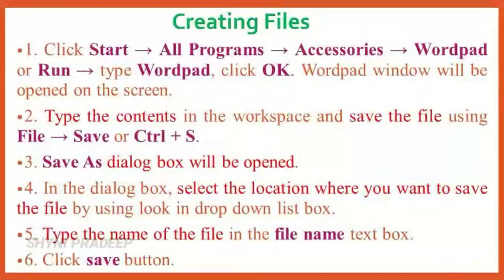If you want to create a file, first you have to click the Start menu and select All Programs option. After that, select Accessories option and select the particular application. So for example, if you want to create a Wordpad file, you have to click Start button and select All Programs option and select Accessories option. After that, select Wordpad. Otherwise, you have to click Start button, select Run option, type Wordpad in the text box. After that, click OK button.